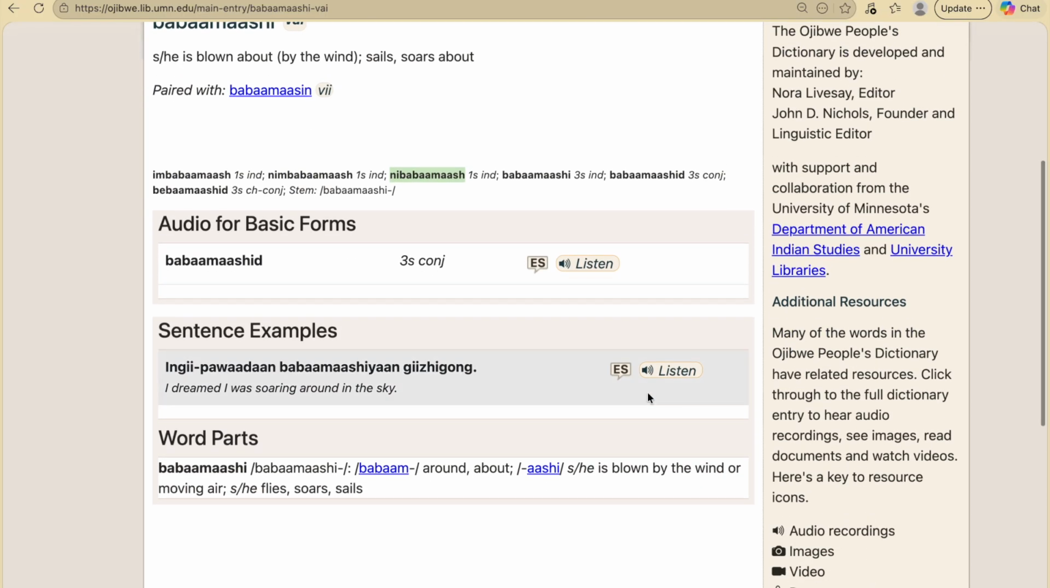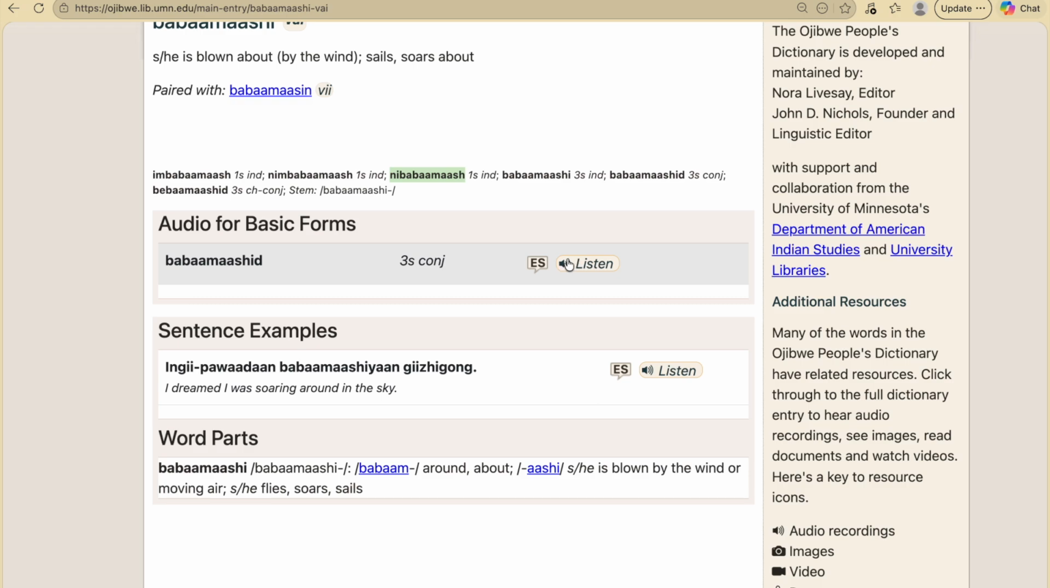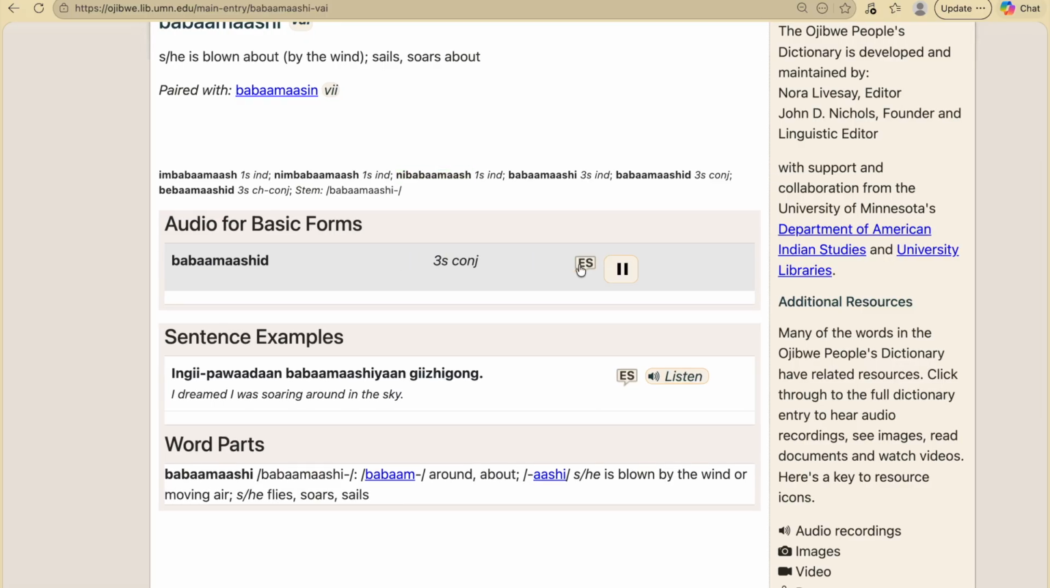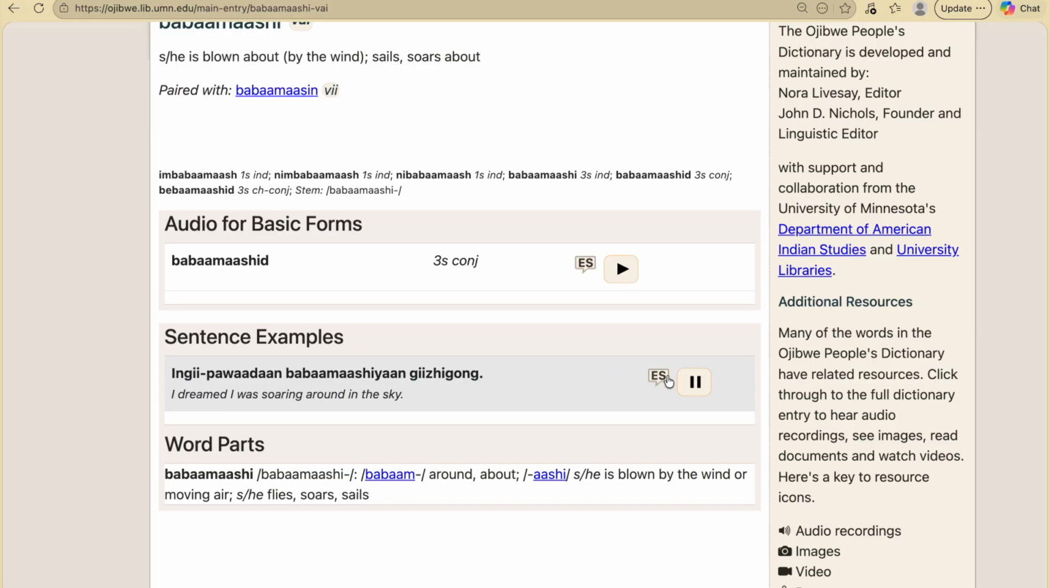As we scroll down, we're able to listen to the speaker who's labeled here, Eugene Stillday. Babamashid. And that's our third person conjunct. Again, we can listen to sentence examples. I can say it, Ingi pawadan babamashian gishigung. And then I can hear somebody else say it.